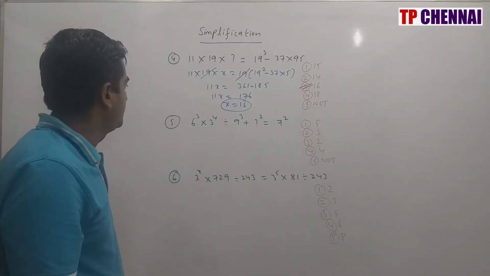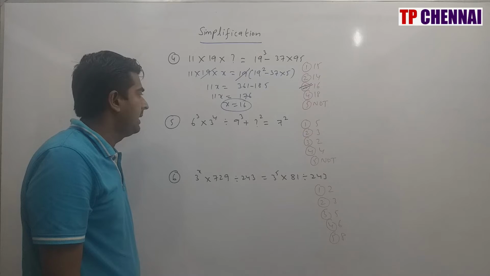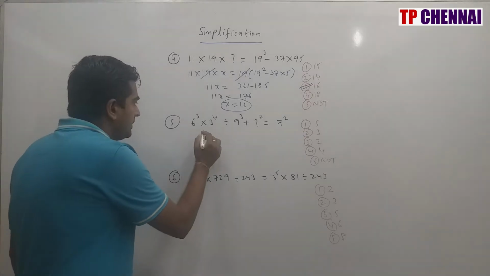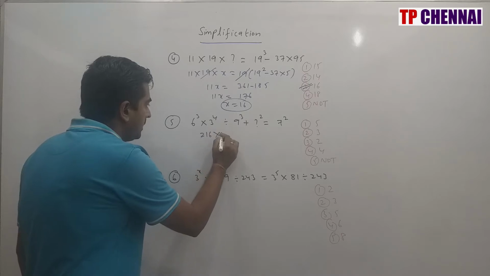Fifth one, 6 cube into 3 power 4 whole divided by 9 cube plus question mark square is equal to 7 square. 6 cube is 216 into 3 power 4.